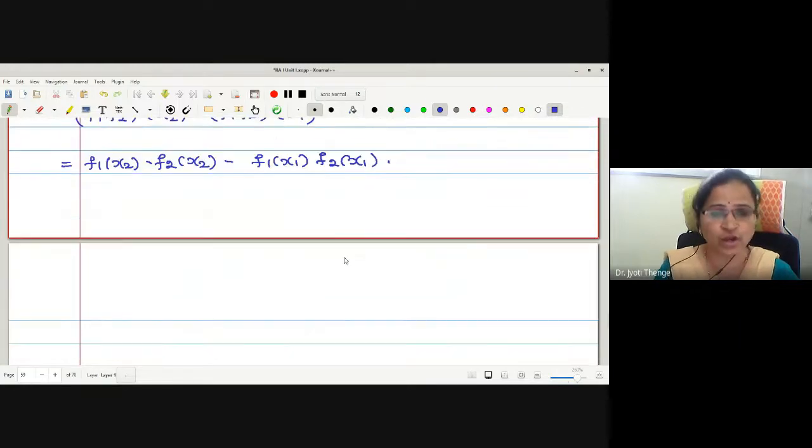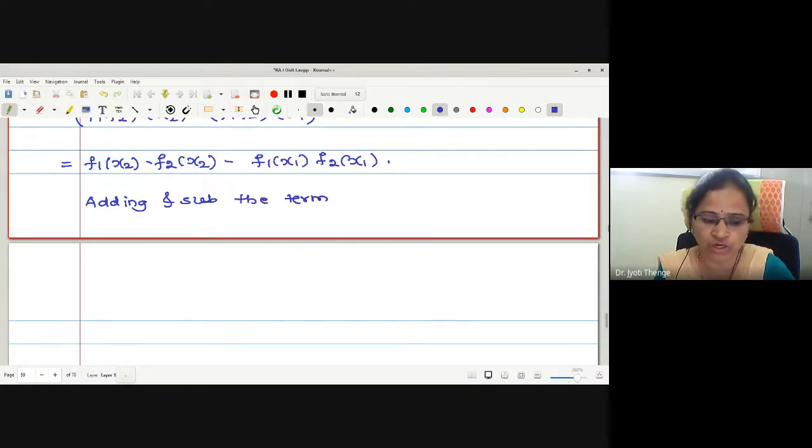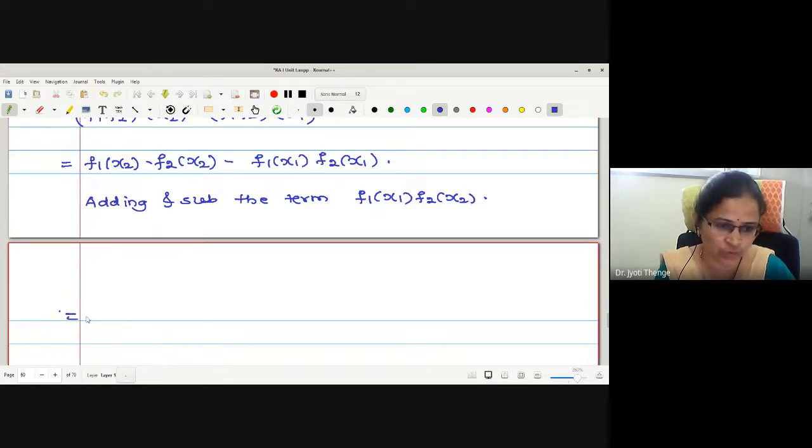For the sake of proving the required result, we are going to add and subtract a particular term. Keep this term in your mind for the sake of adjustment: f1 x1 and f2 x2 is the term we are going to add and subtract. Okay, shall I continue here only?